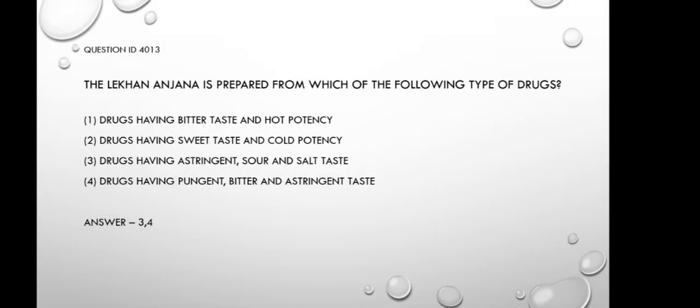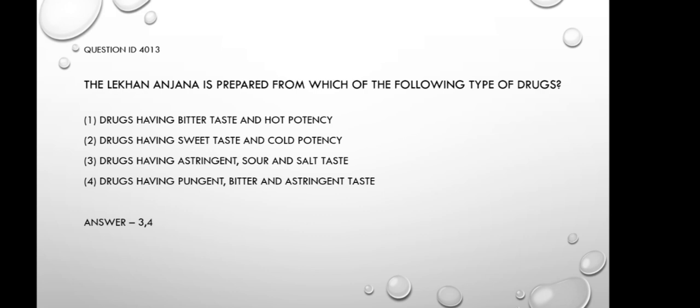Now coming to question number 13. The Lekhana Anjana is prepared from which of the following types of drugs? Option 1, drugs having bitter taste and hot potency. Option 2, drugs having sweet taste and cold potency. Option 3, drugs having astringent, sour and salt taste. Option 4, drugs having pungent, bitter and astringent taste. Here, the Acharya is not specified. So, in Ashtanga Hridaya Sutra Sthana, it is said that Lekhana Anjana should be prepared with drugs having rasas except Tikta and Madhura.